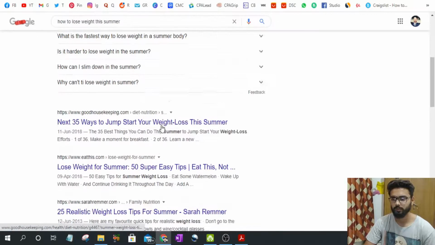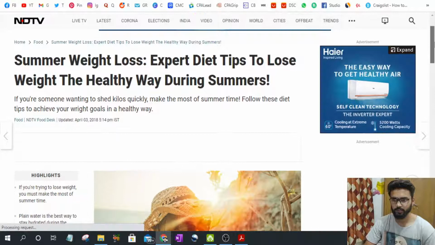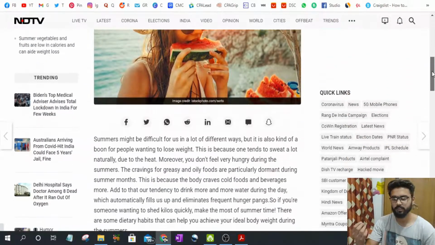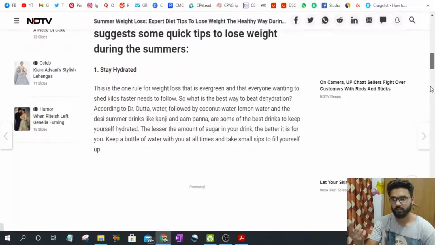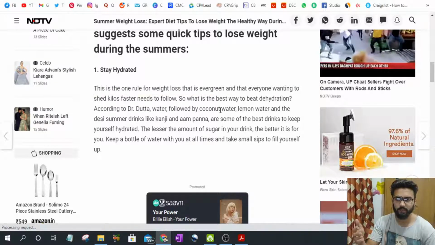Let's open 3 or 4 articles. Next, 35 ways to jumpstart. Now what we need to do is the exact same strategy that we did with the PLR books. We'll take pieces of content out of this and make a post on Canva, and in the description you can tell them more about the service or about the thing that you have provided.